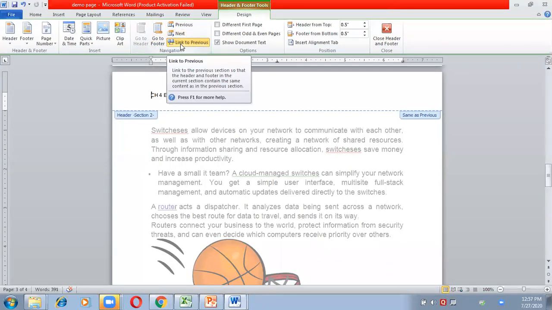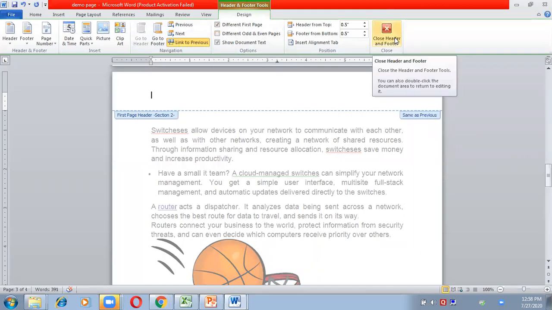Okay, here I have Link to Previous, so this option you have to remove, and then only you can give a different header: different first page, different odd and even pages. This you have to select, or Show Document Text, or it will be the same header for all pages. So out of all these options, you have to select that you are giving a different header to each page. We will understand this header and footer once again in the next class because the time is up.